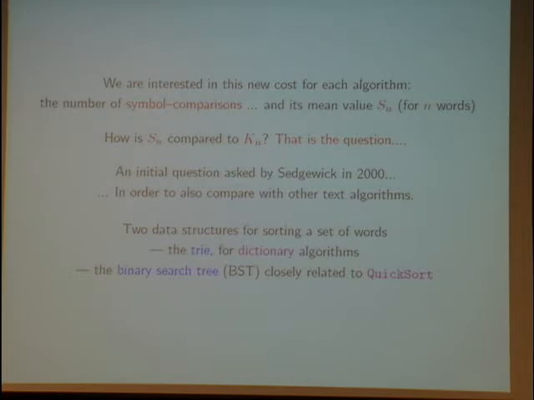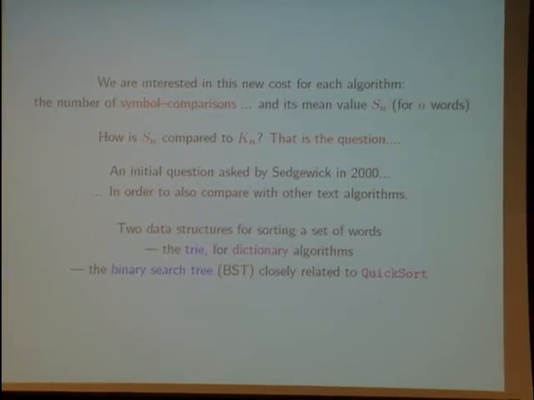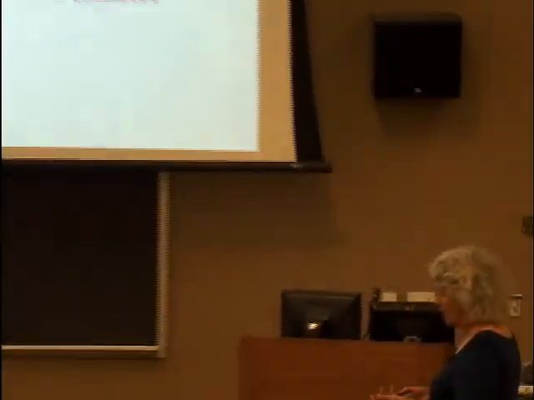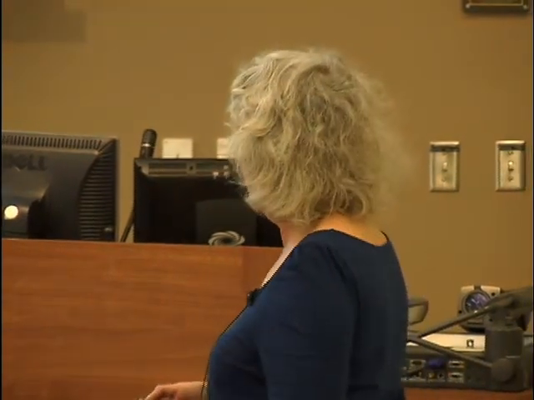And I wish to compare this structure of trie with the binary search tree, which is of course closely related to quicksort, because the tree of recursive calls which is built for quicksort is exactly a binary search tree. So in fact, in this talk, I wish to compare the trie and the binary search tree when I consider these two structures with respect to the same cost, which is the comparison between symbols.